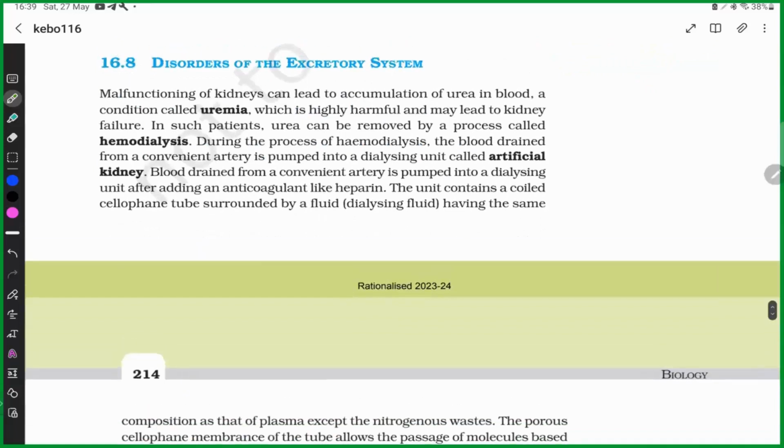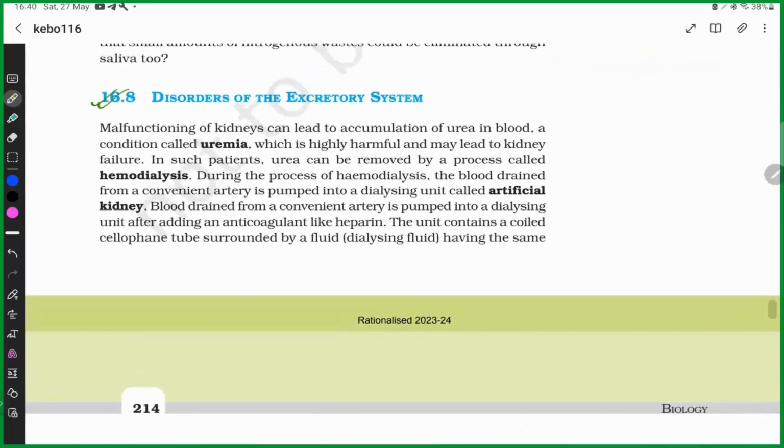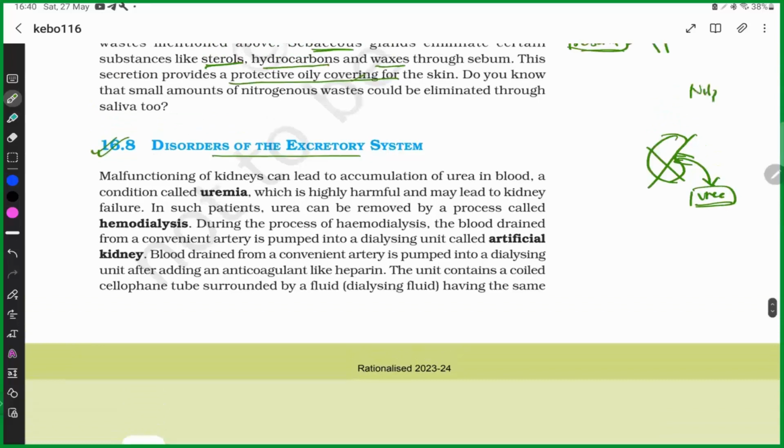What are the disorders? The last topic is disorders of the excretory system. It is a very easy topic. If the kidney is not functioning, it is not able to excrete urea. One more important point is how urea is produced. We are producing ammonia, right? This ammonia is converted into urea by the liver. There is a process known as the urea cycle.